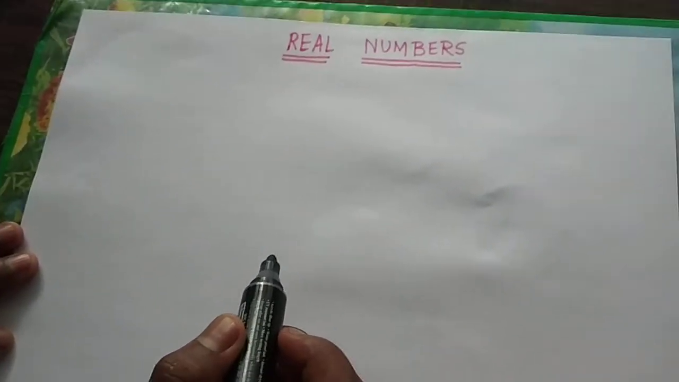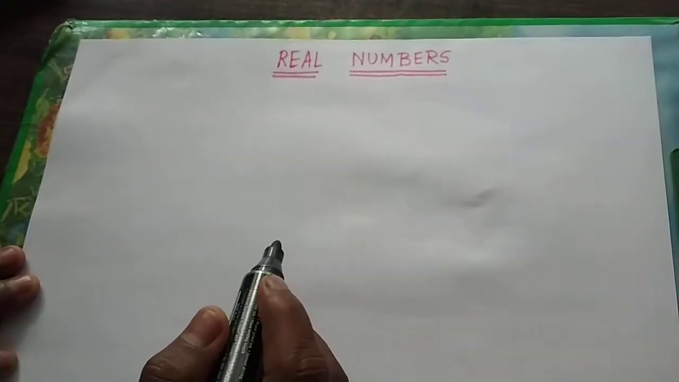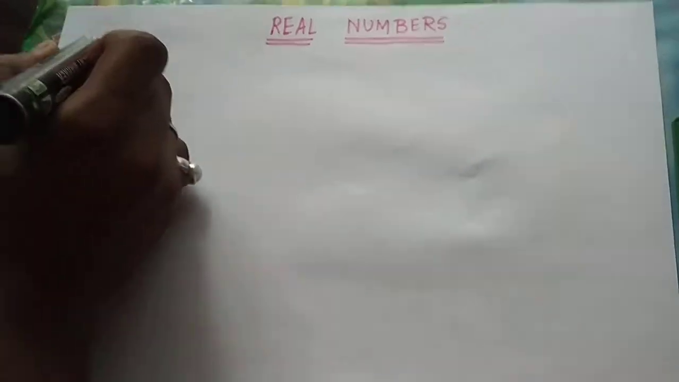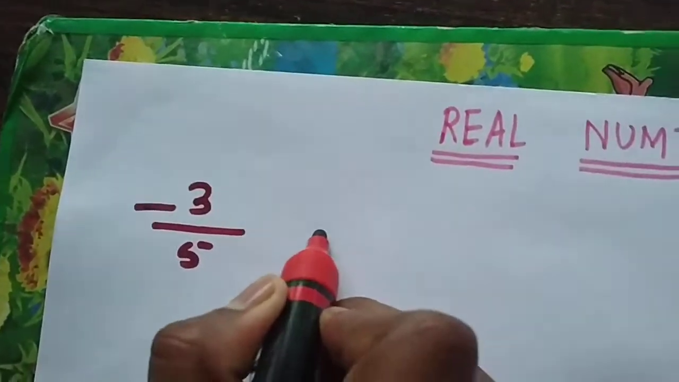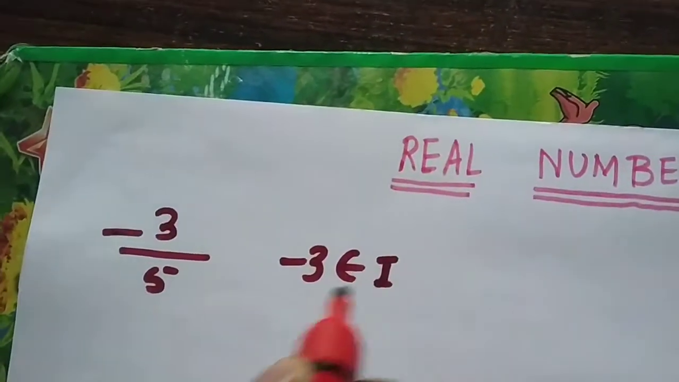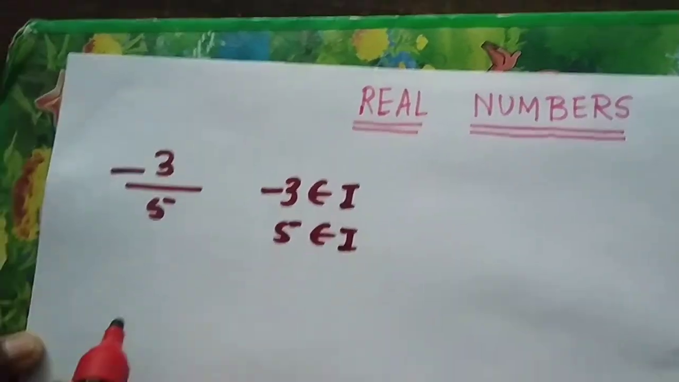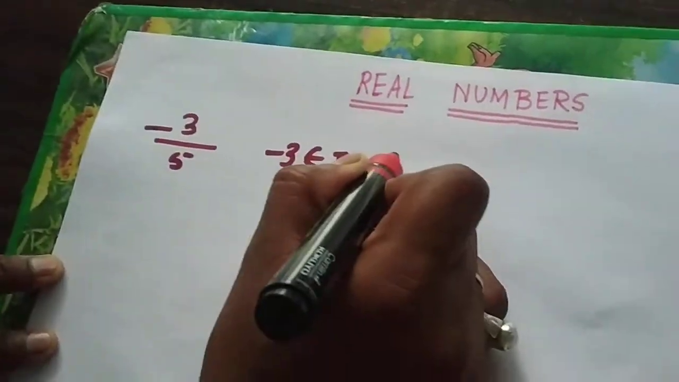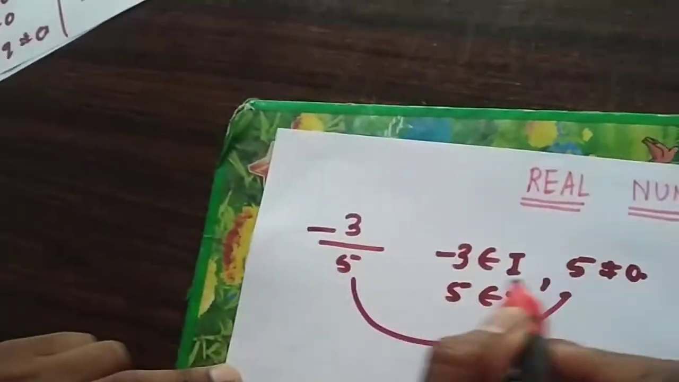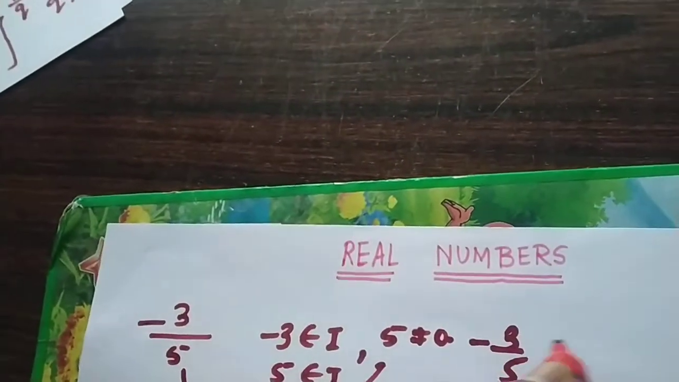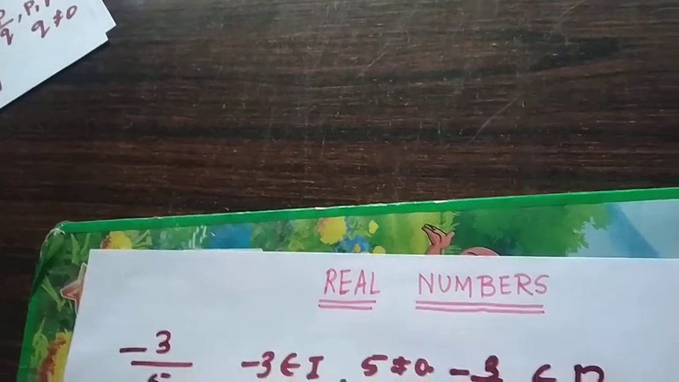Now we have seen that natural numbers and whole numbers are rational numbers. But dear friends, let us look at this number: minus 3 upon 5. Here minus 3 is an integer, 5 is also an integer, and 5, which is the denominator, is not equal to 0.